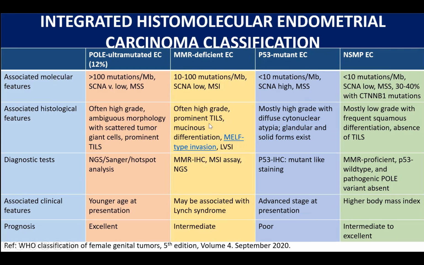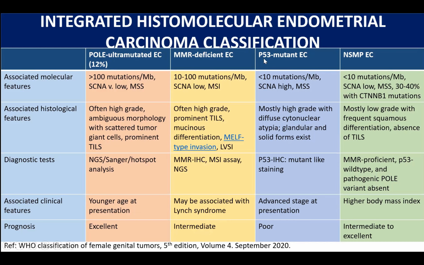We can detect this kind of deficiency by performing immunohistochemistry for mismatch repair proteins, or by conducting a microsatellite instability genetic assay, or by next generation sequencing. Now, since they do show microsatellite instability, they are associated with another syndrome that is associated with microsatellite instability, that's Lynch syndrome. Overall, these tumors have an intermediate prognosis.